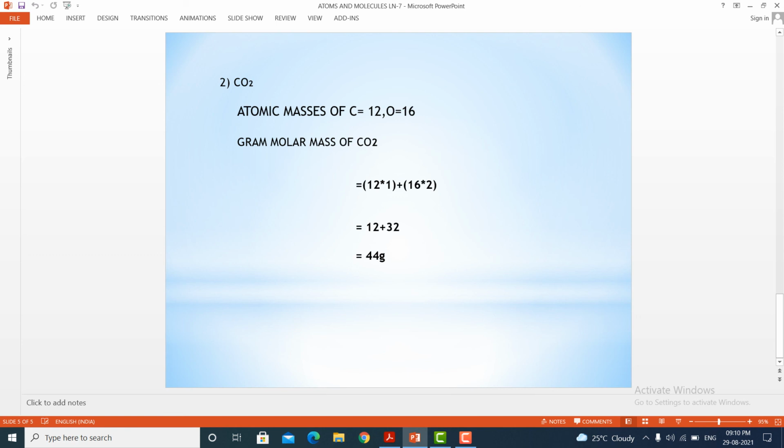Gram molar mass of carbon dioxide, the same way. 1 into carbon, so 12 into 1. Carbon 12. Oxygen 2 atoms are there. So you have to multiply it by 2 into 16. So lastly we will get a net answer 44 gram. This is the gram molar mass of carbon dioxide.